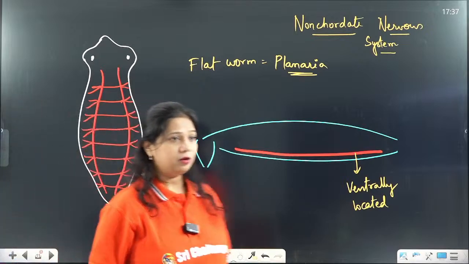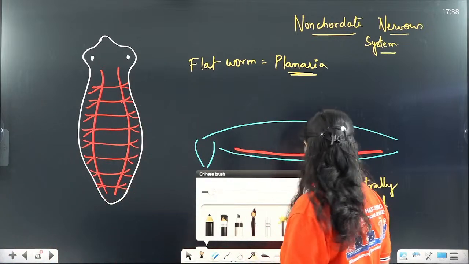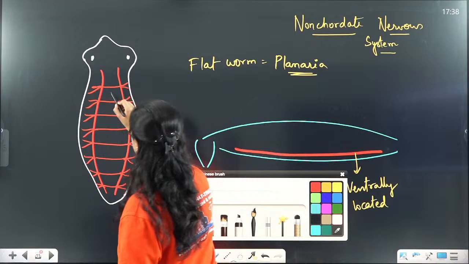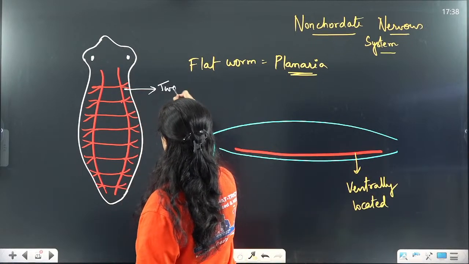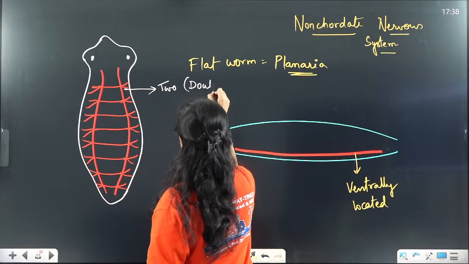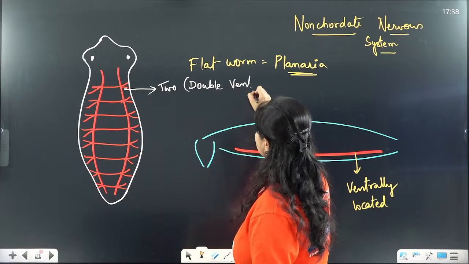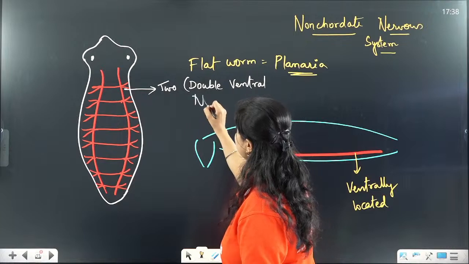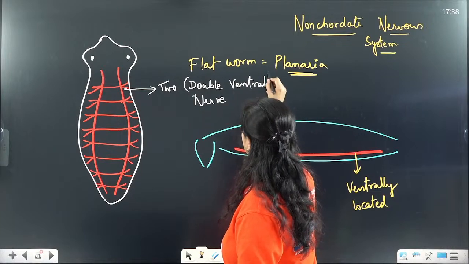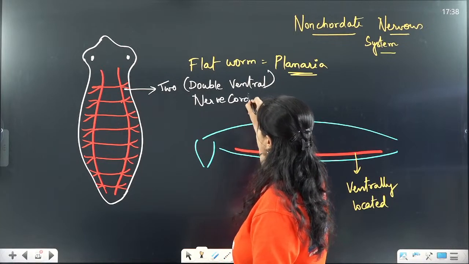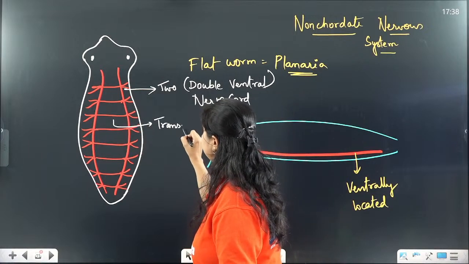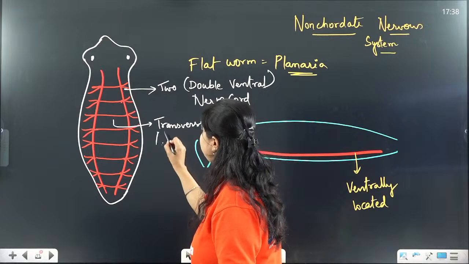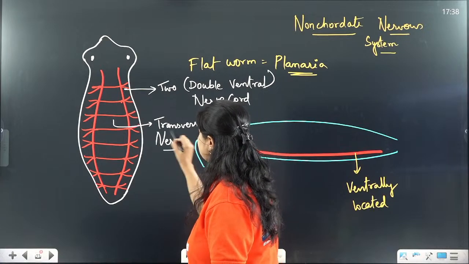They have two ventrally located nerve cords, which are connected to each other by transverse nerves.